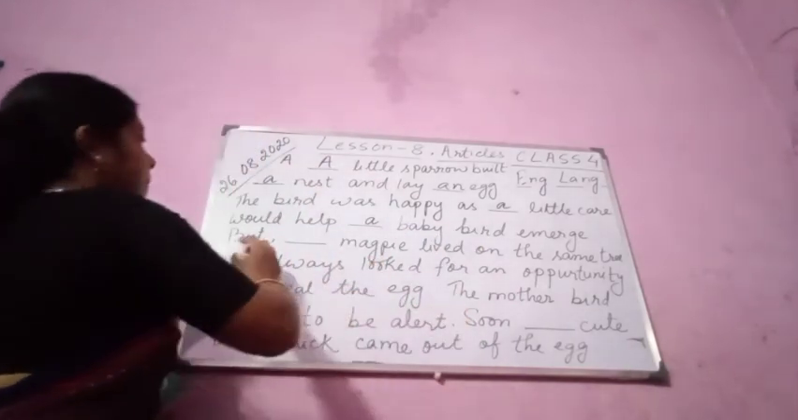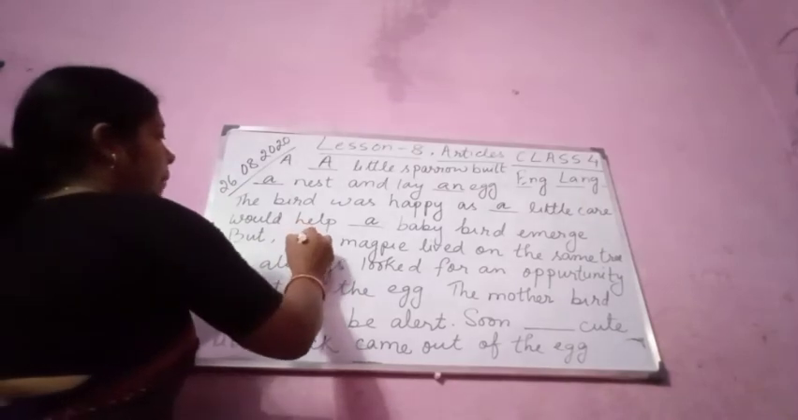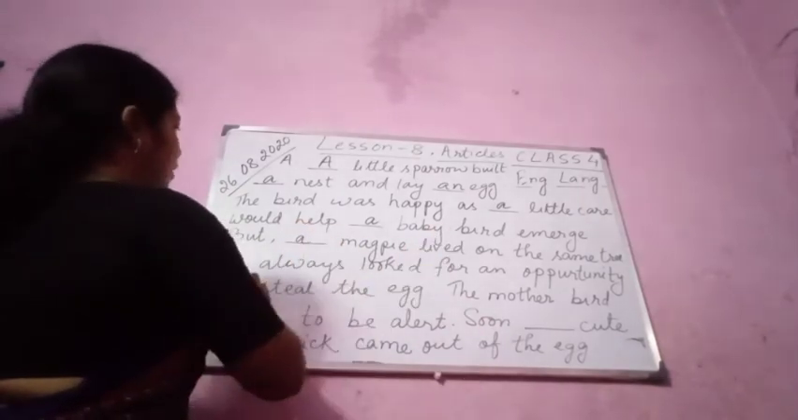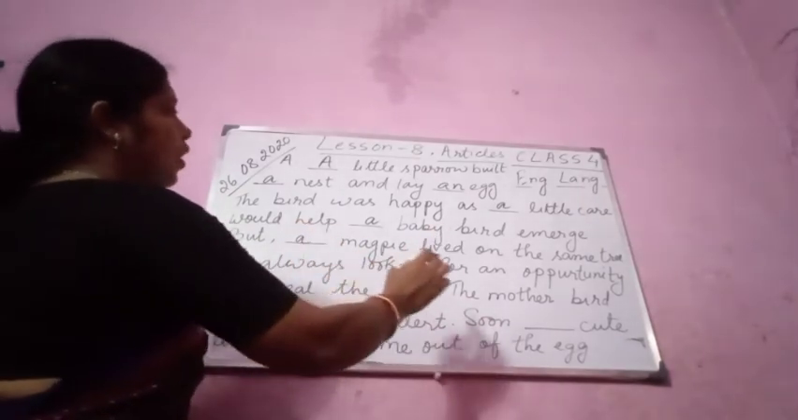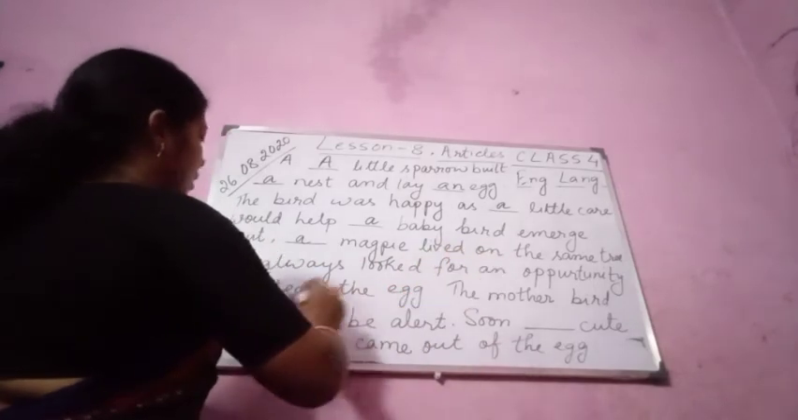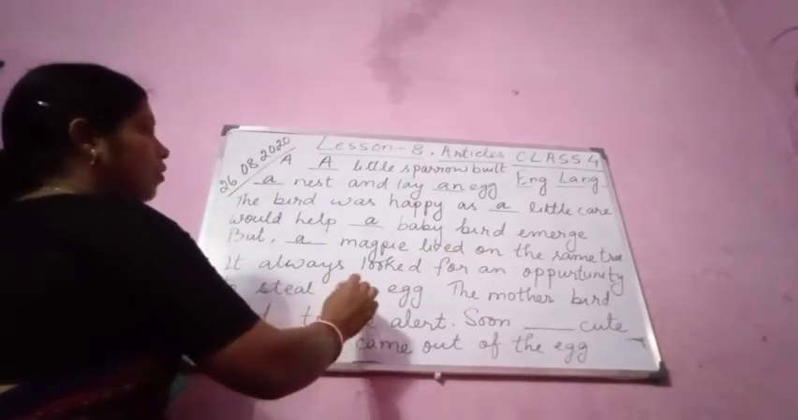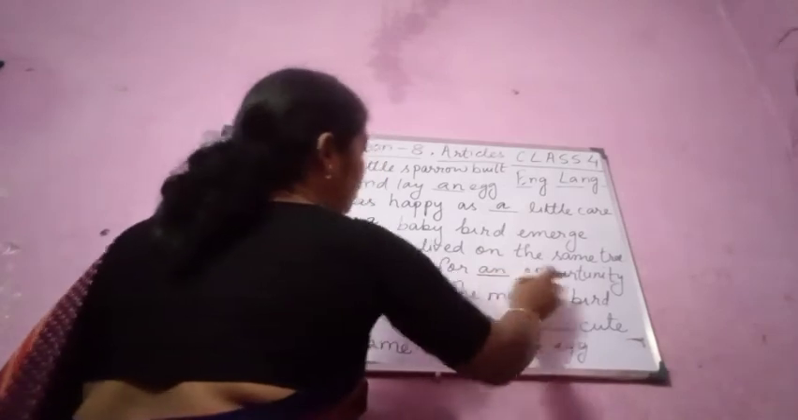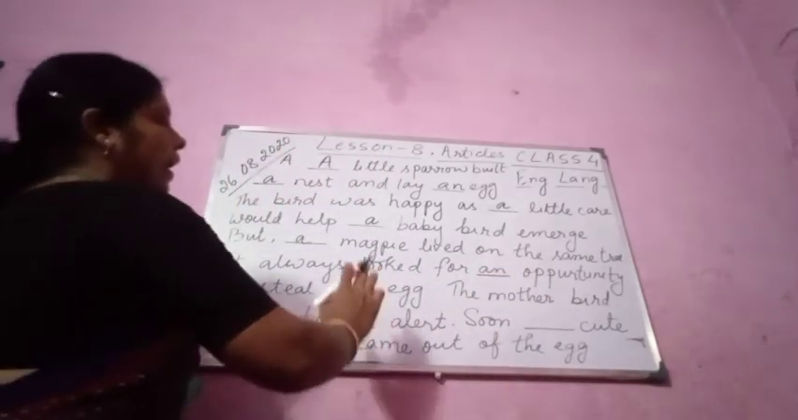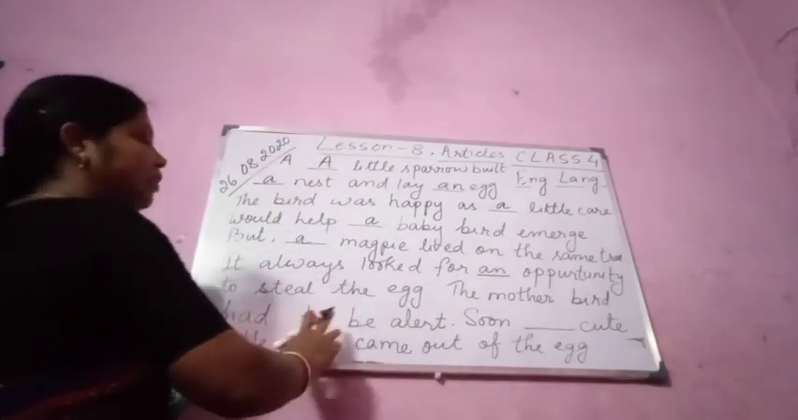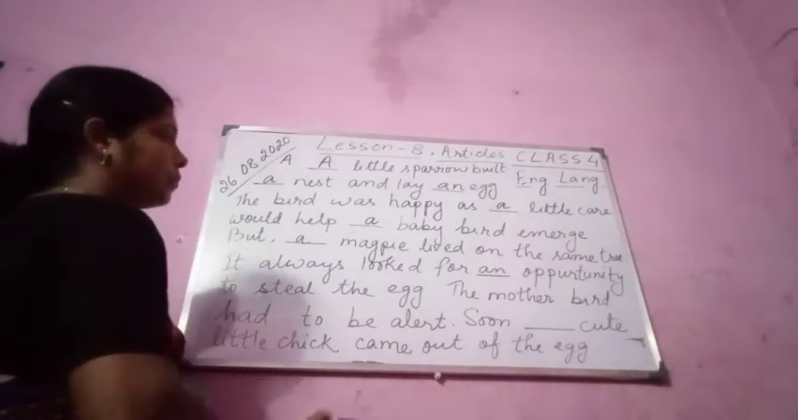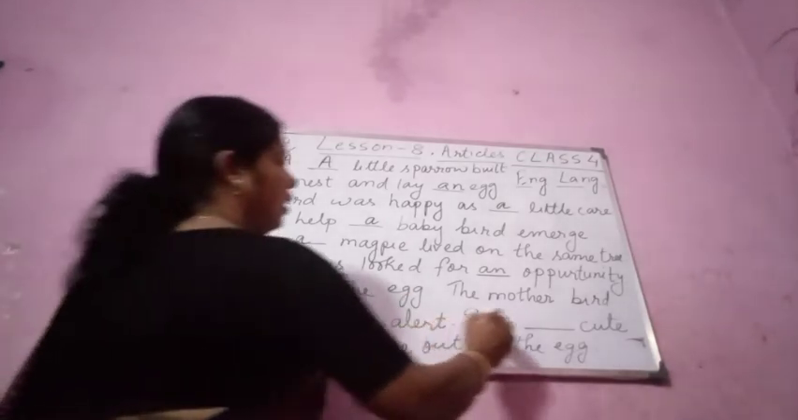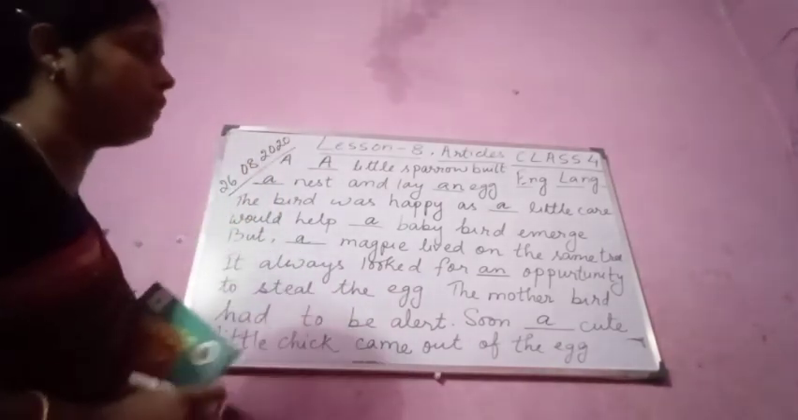But a magpie lived on the same tree. It always looked for an opportunity to steal the egg. Oh, here I have already written an opportunity to steal the egg. The mother bird had to be alert. Soon, a cute little chick came out of the egg.